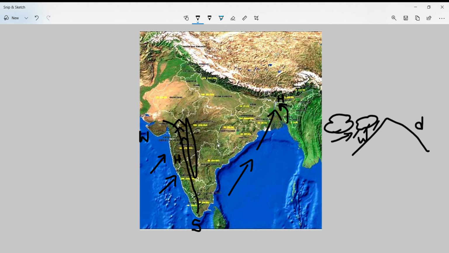Now the same thing happens in this part of India. The western side, from where the winds are entering, gets more rainfall and heavy rainfall takes place on this side, while the eastern side remains dry and there is very less rainfall in this part.